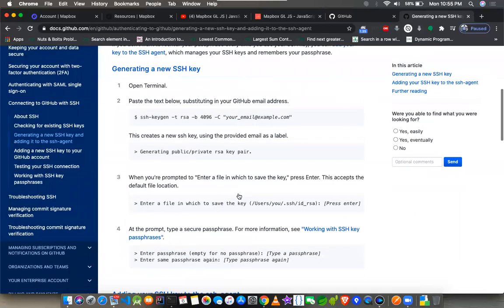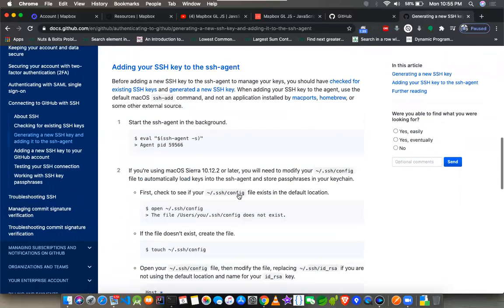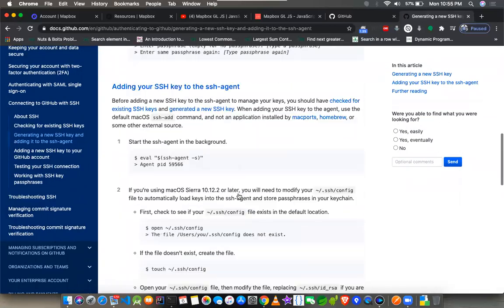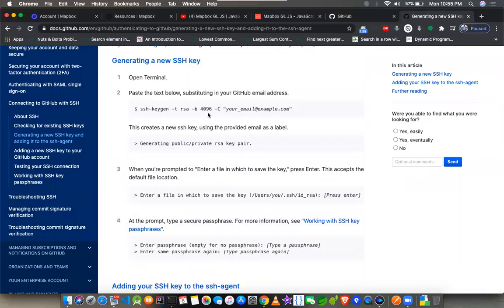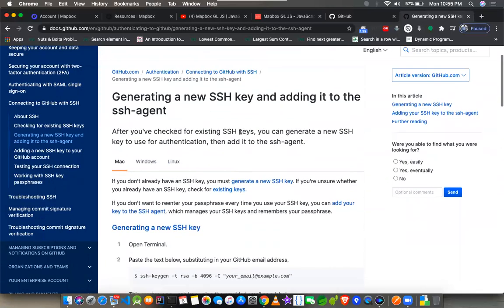Whether you are on a Windows machine, a Mac machine or any Linux based machine, you can do it. They have given examples as well, and the whole command to do that. So make sure you do this before you proceed to Git and to the command line, because otherwise it won't even identify your system.